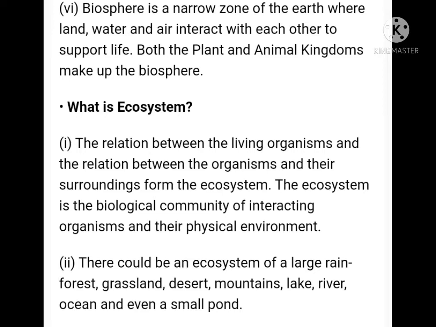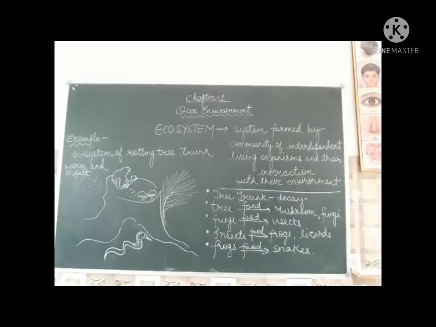If for some reason one part in an ecosystem is affected, the entire ecosystem is affected. Do you know how? Let us look at an example to see how this works. Here is an ecosystem of a rotting tree trunk.